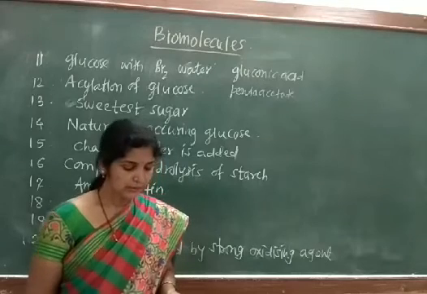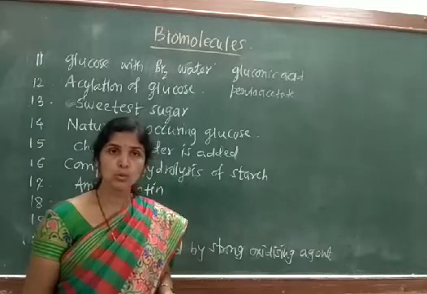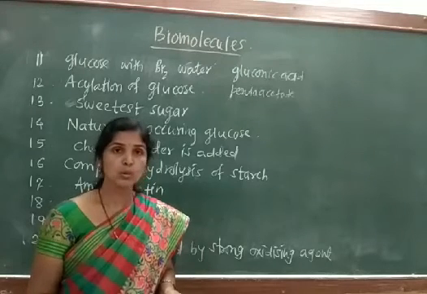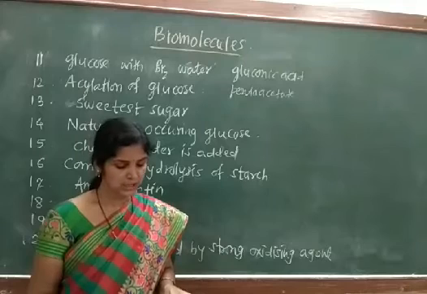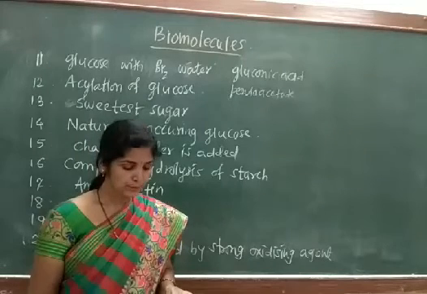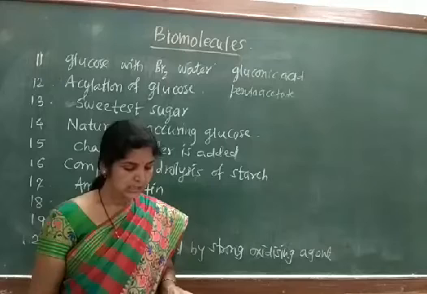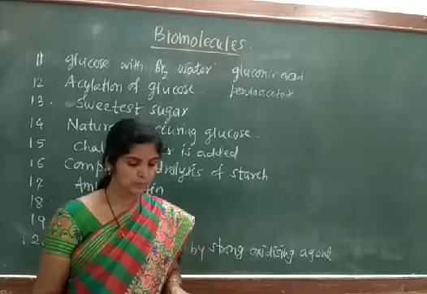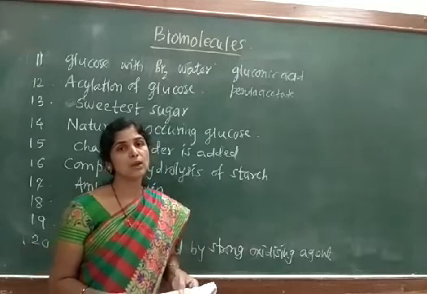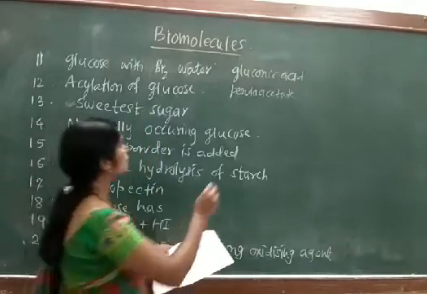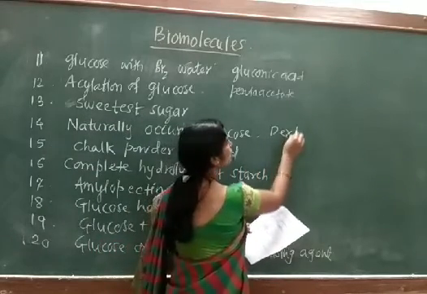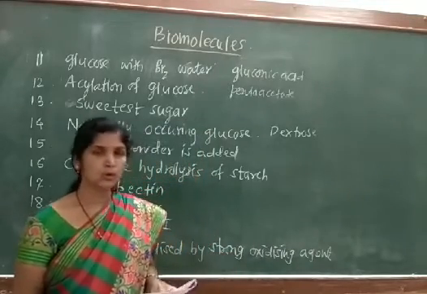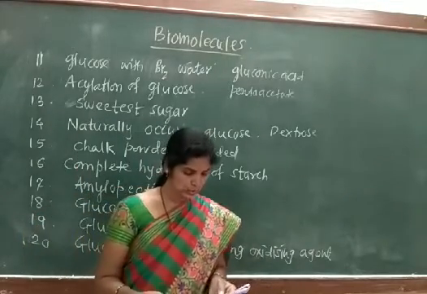Question number 14. Naturally occurring glucose is called. Option A is dextrose. Option B is galactose. Option C is fructose. And option D is lactose. So, we have said that the naturally occurring glucose is dextrorotatory, so it is also called dextrose sugar. So, the correct option is option A, dextrose sugar.